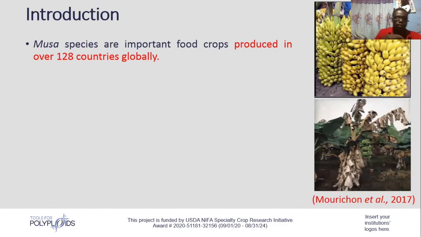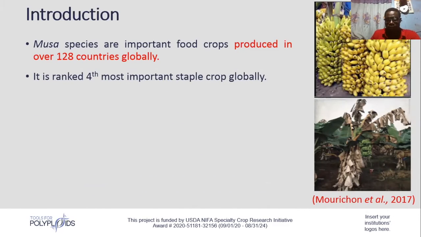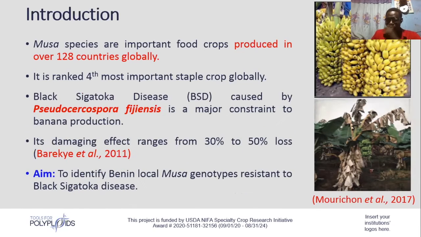Introduction. Musa species are important food crops cultivated in over 128 countries globally. This crop is ranked fourth most important food crop, following rice, wheat, and maize. Hence, this tells us it is very important in global food security. However, the crop's production is highly challenged by both biotic and abiotic factors.